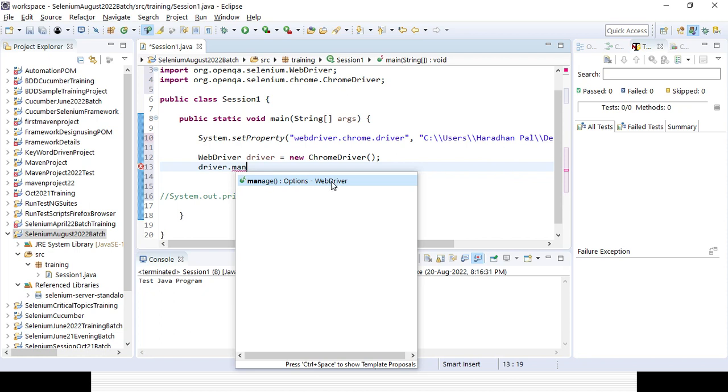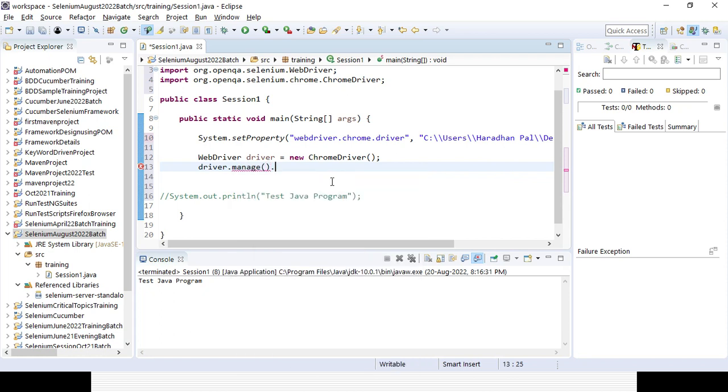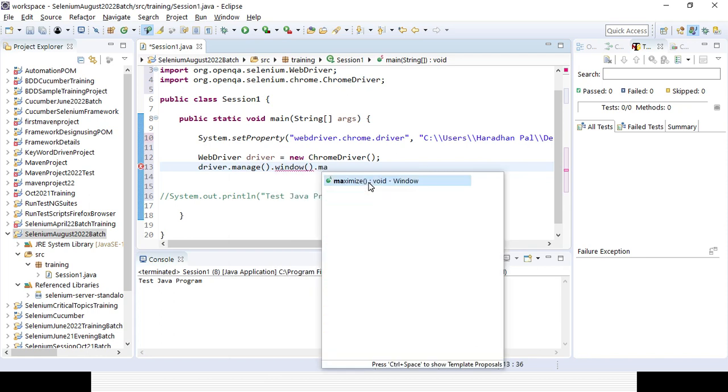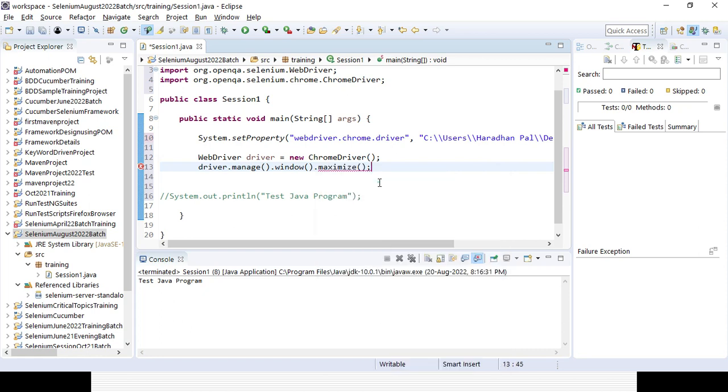It is coming from the WebDriver dot window. Again, it is coming from the Options class dot maximize, so it will maximize my window. Return type is void, which means it will not print anything.